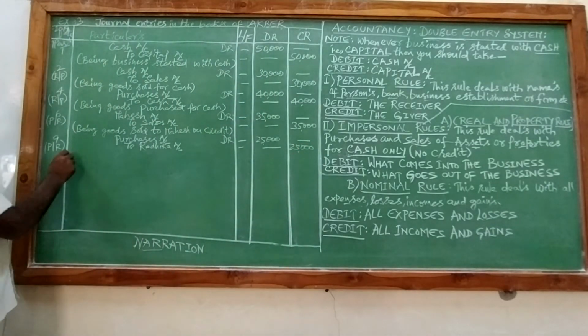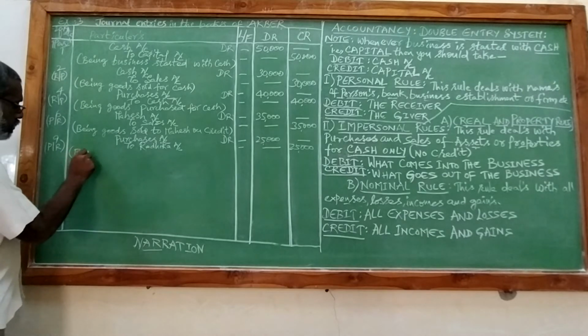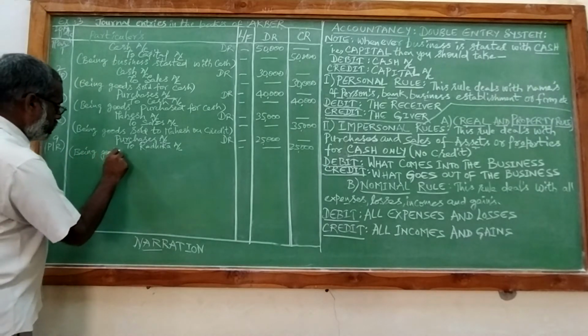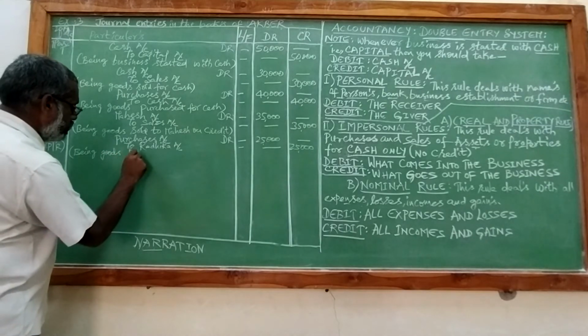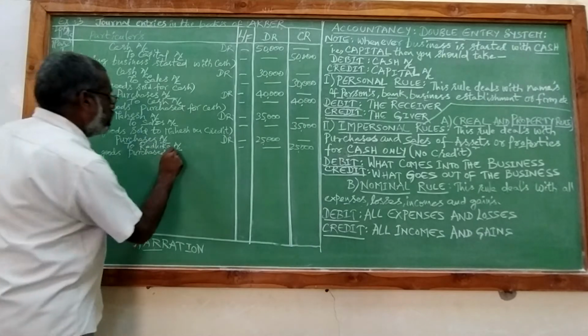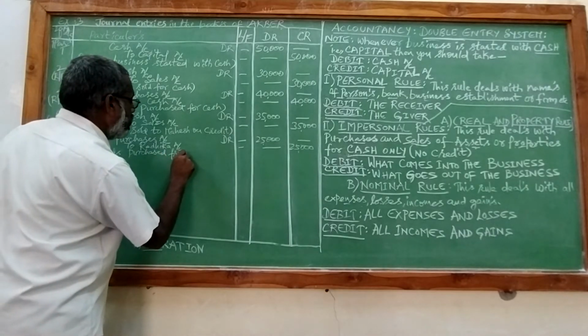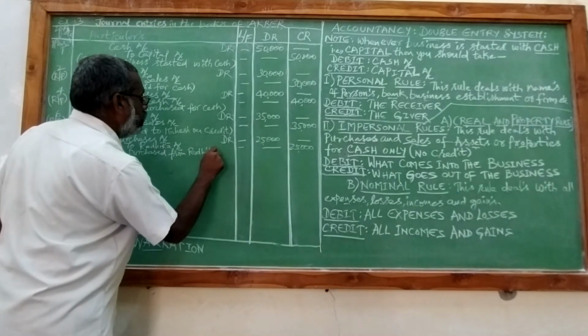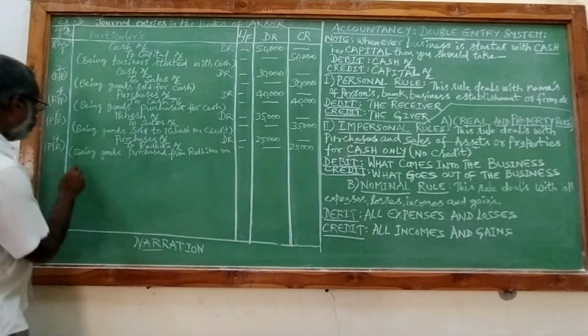So the narration will be being goods purchased from Radhika on credit.